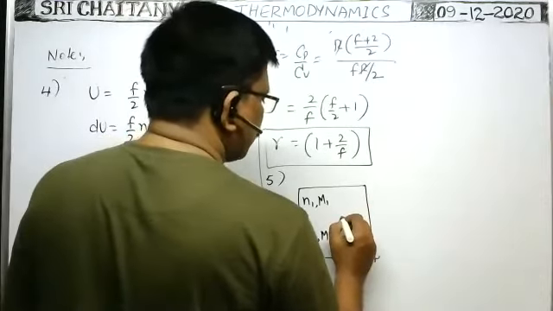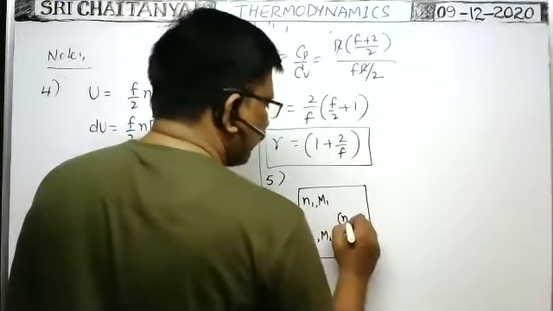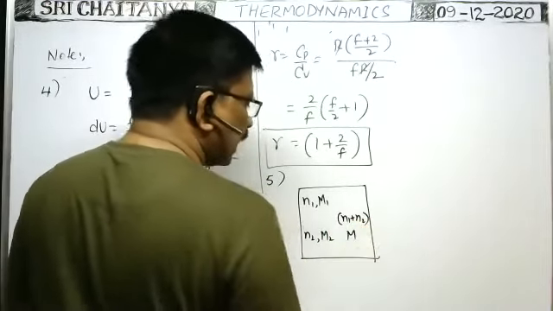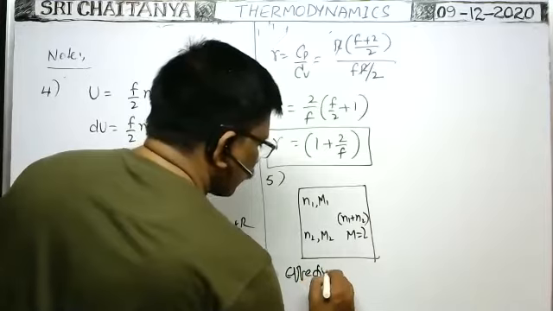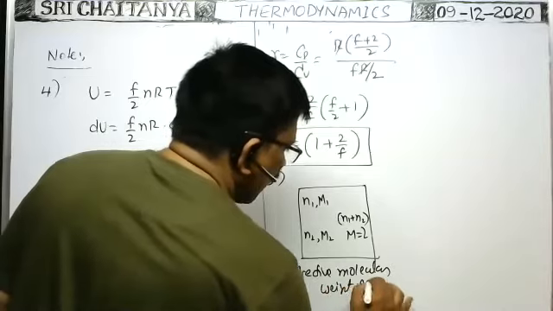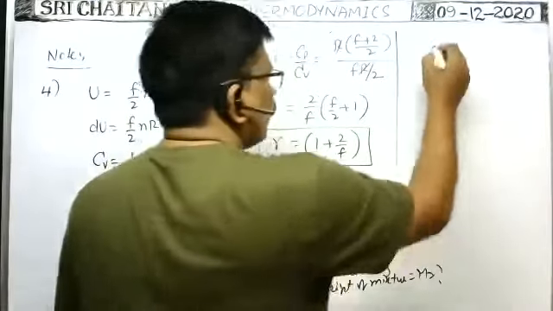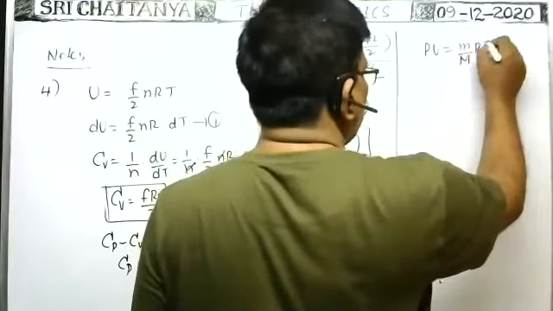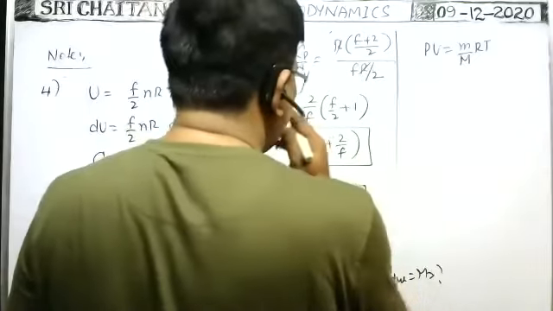Effective molecular weight is a question. First, the total number of moles of the mixture. Whenever these two gases are mixed together, the mixture has number of moles equal to N1 plus N2. And the effective molecular weight of the mixture, that is equal to question mark. You see, from PV is equal to nRT, n means mass by molecular weight, into R into T. Okay, in terms of n only we have right now.